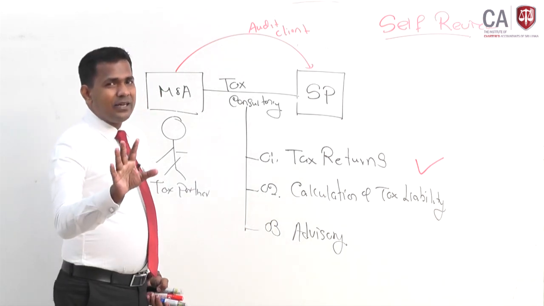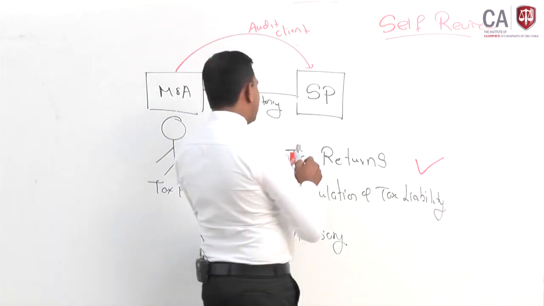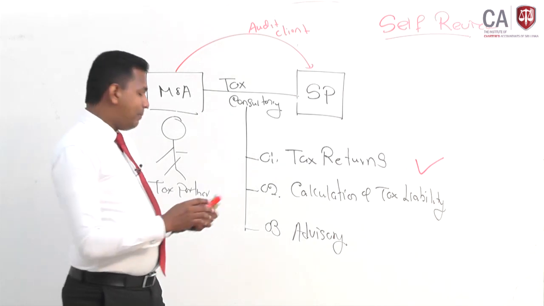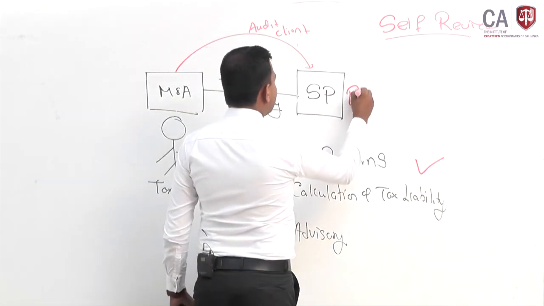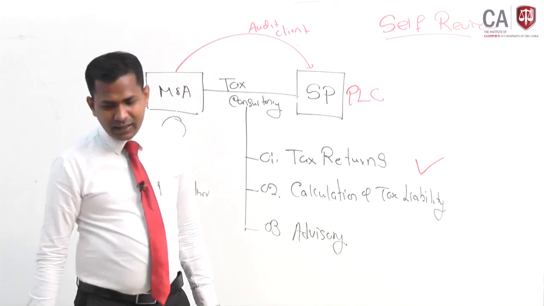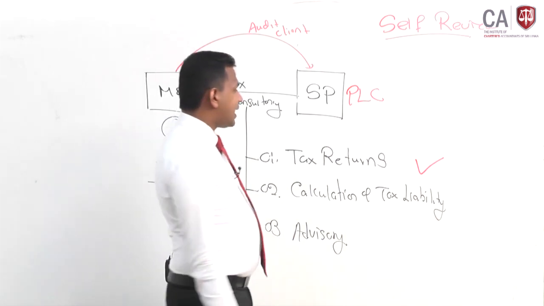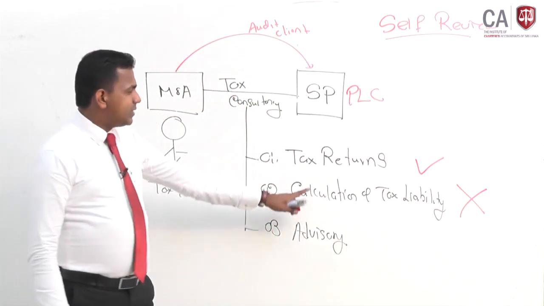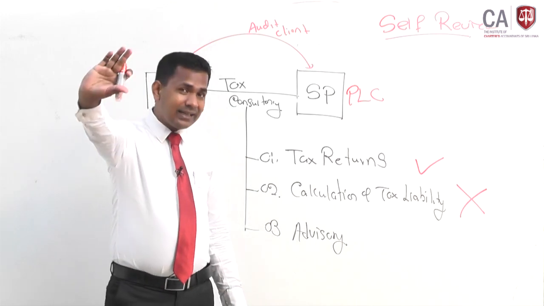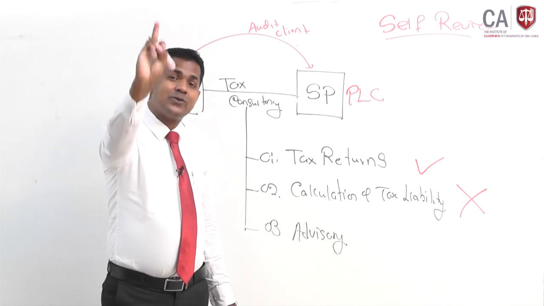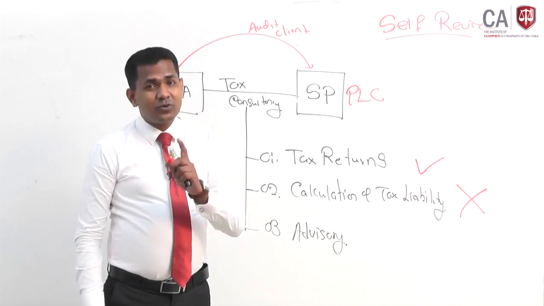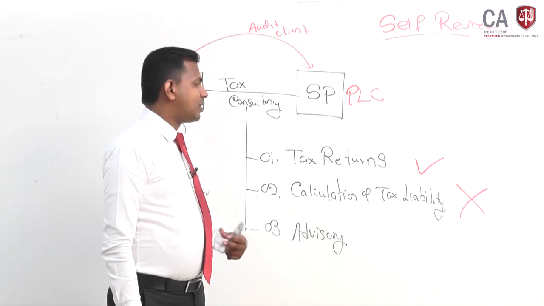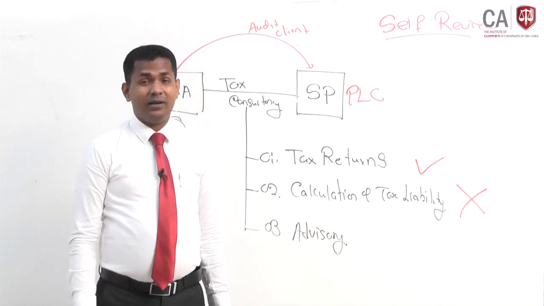It's very clear, if it's a private limited company, this could be done with a certain level of safeguards. But if it is a PLC, and if you read the question carefully, Silicon PLC, this cannot be provided for a PLC. It's very clear in the Code of Ethics. This is where I have been highlighting that private limited or PLC is crucial information in the Code of Ethics and for audit quality. So calculation of tax liability is not recommended for a PLC.